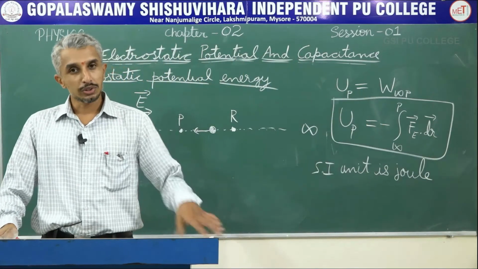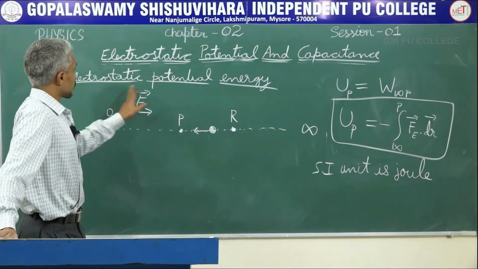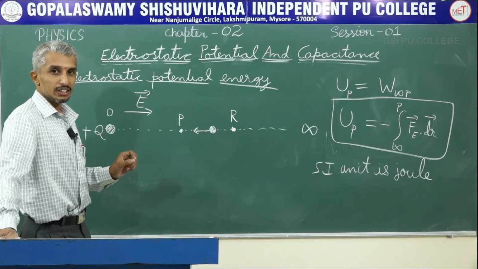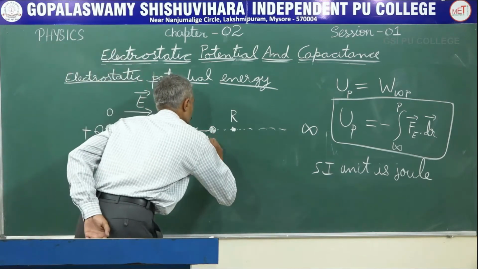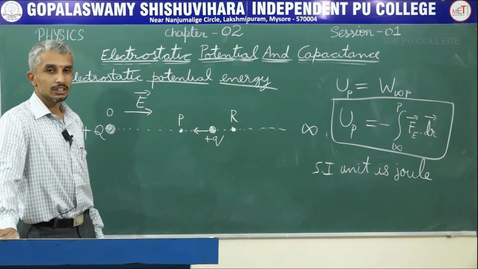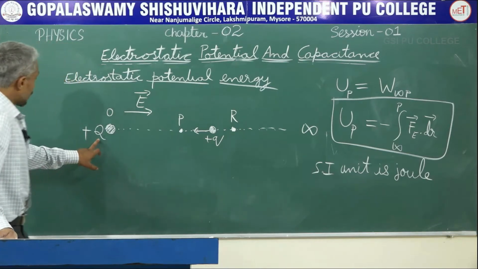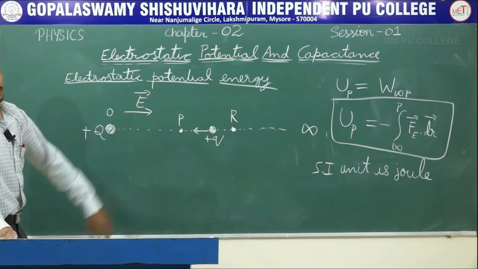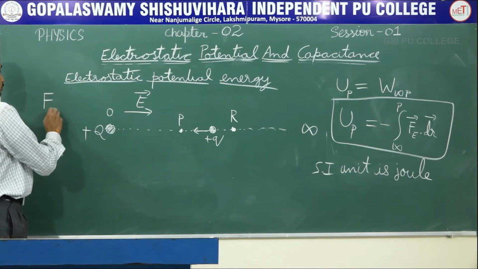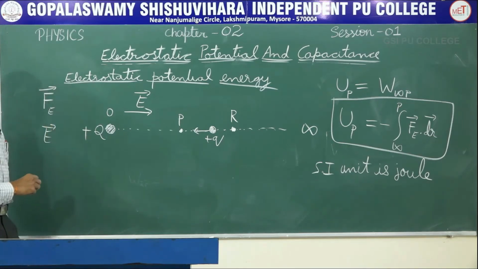Okay, now we will move on to the next topic, which is electrostatic potential. What I have discussed here is electrostatic potential energy. It is the energy that is being gained or possessed by a charge Q. So it is the characteristic of the charge. But I want to now define a characteristic of some arbitrary charge Q or of the field E. If you remember in chapter 1, we had two things, which is electrostatic force and electrostatic field.